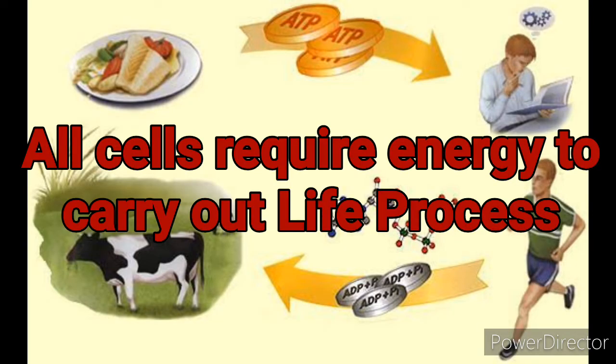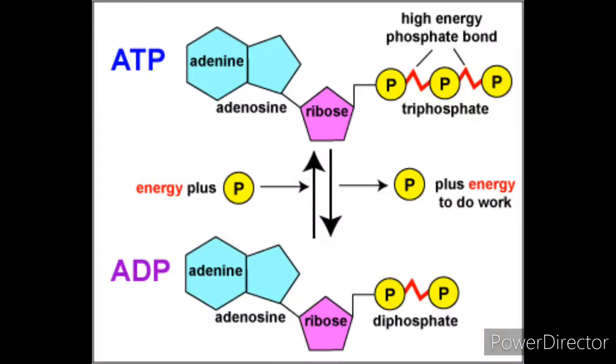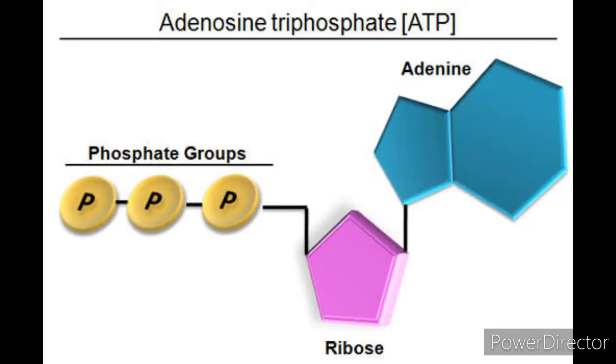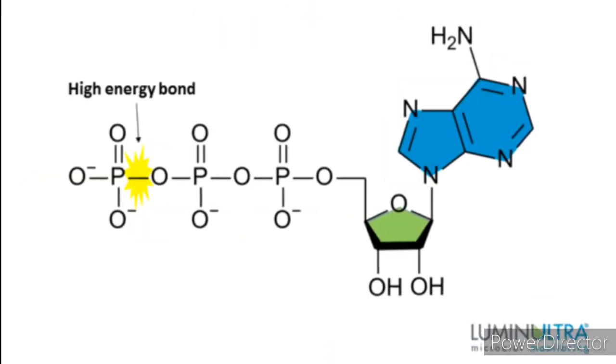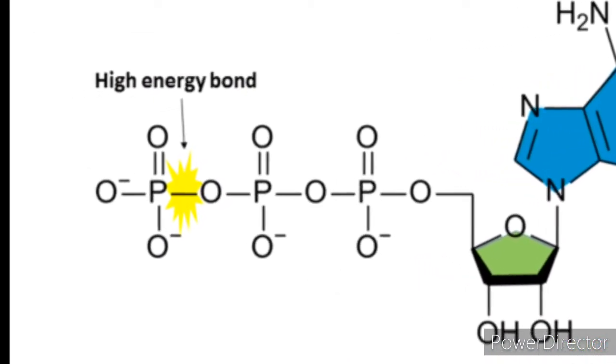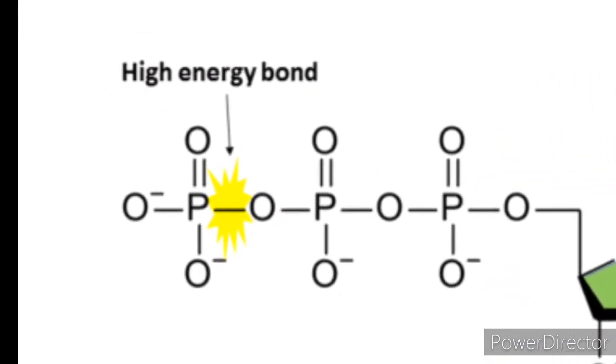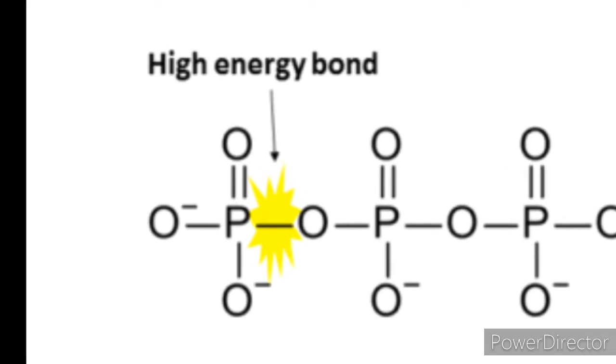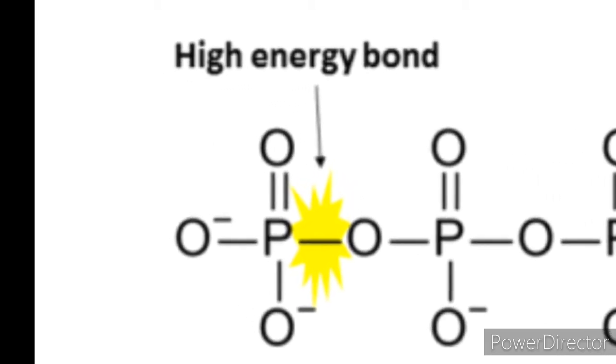All cells require energy to carry out their life processes. ATP is converted into ADP when the cell uses this energy. In ATP, that means adenosine triphosphate, three inorganic phosphates are attached, and energy is stored in the form of the bond between the third inorganic phosphate and the adenosine diphosphate.